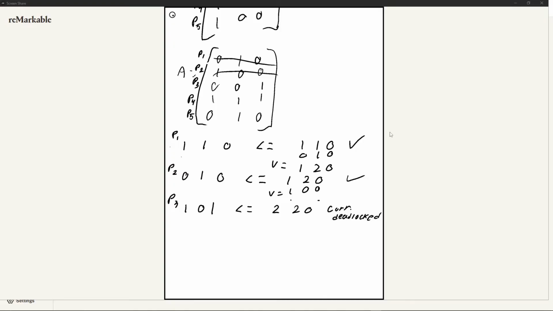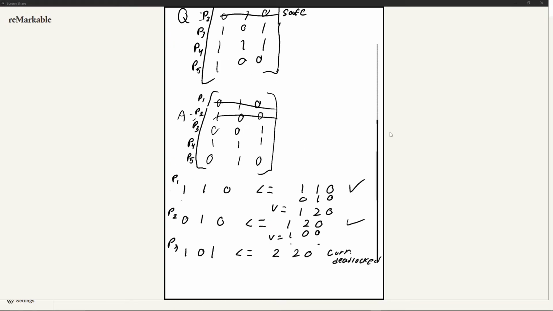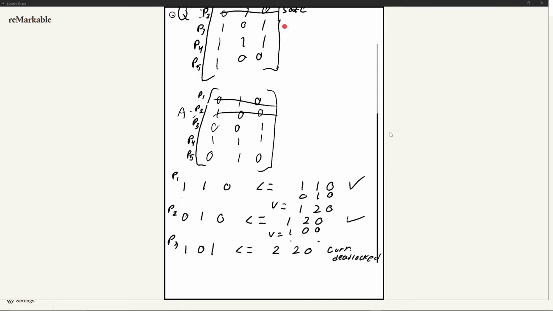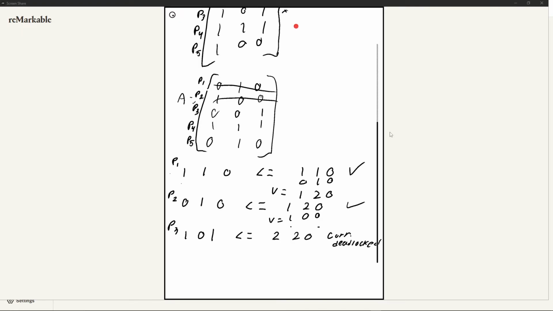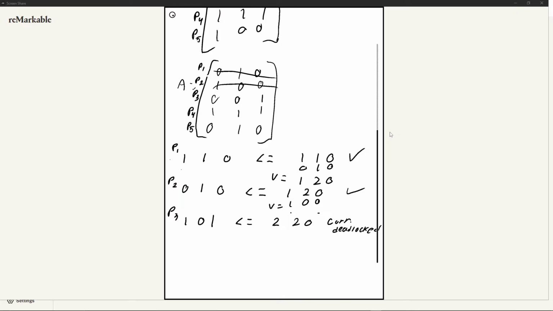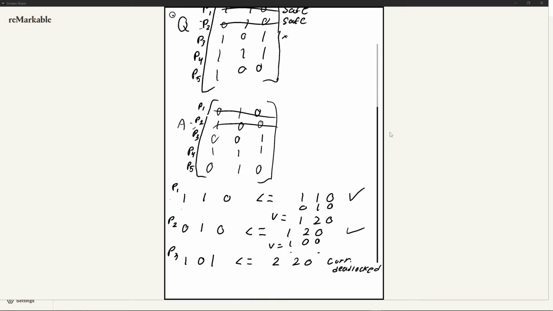That way we could see a little bit. So process 3 is currently deadlocked. So what I like to do is mark it with an X or something, but we will have to go back to it, okay? That does not mean that that's the answer, that process 3 is deadlocked. We kind of push it back in like a queue. So we'll move on for now, and we'll see if we can find anything else, and then we'll come back to it.